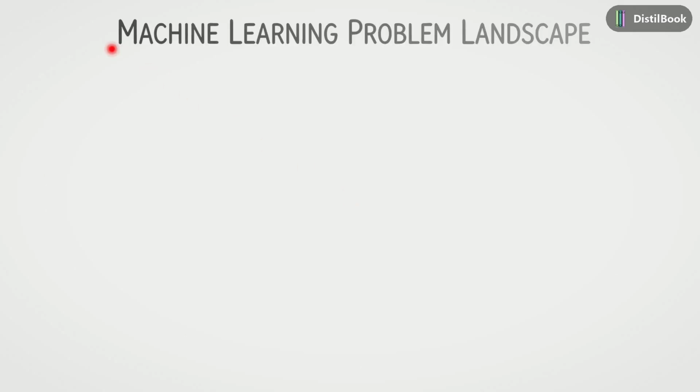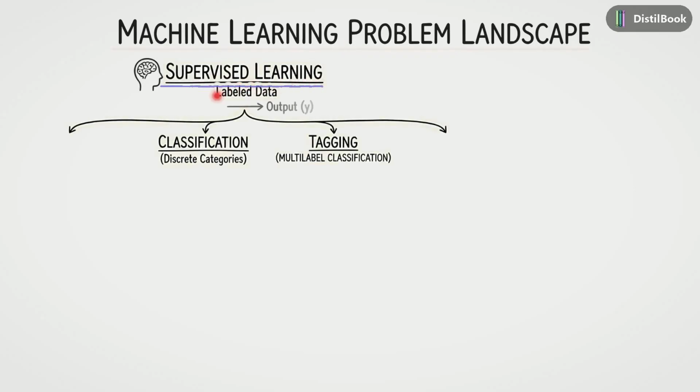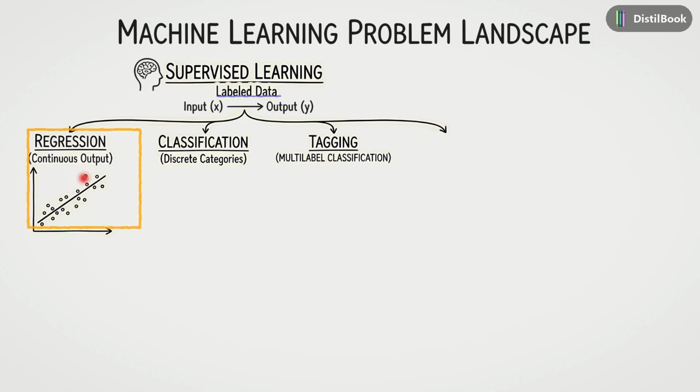This lesson provides a broad overview of the landscape of machine learning problems. We will begin by exploring the most common paradigm, supervised learning, where a model learns from data that has been explicitly labeled. Within this category, we will first distinguish between regression, which involves predicting continuous numerical values like the price of a house based on its size.